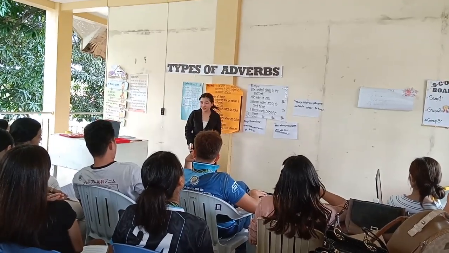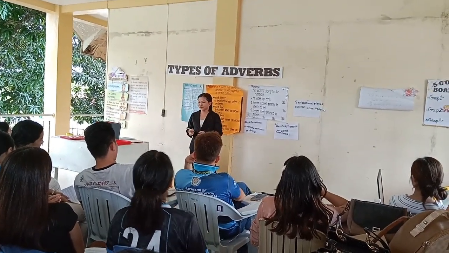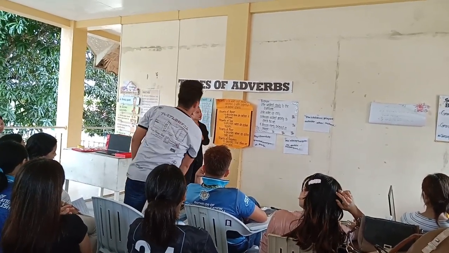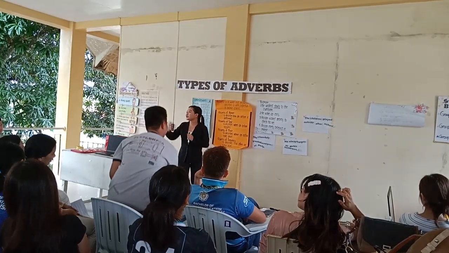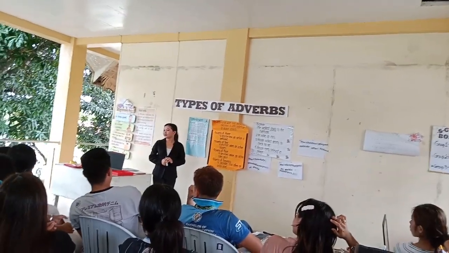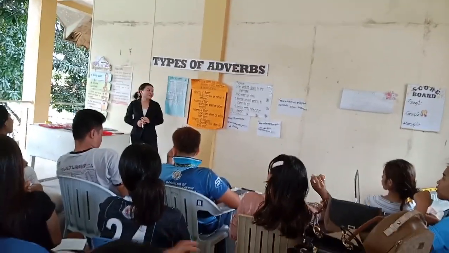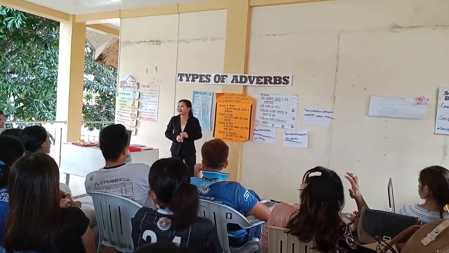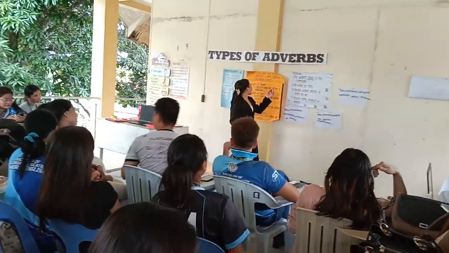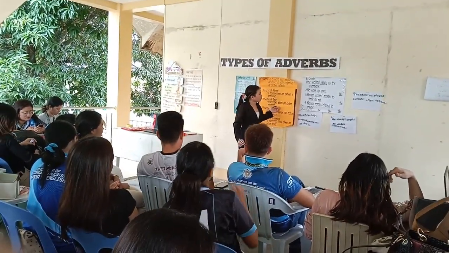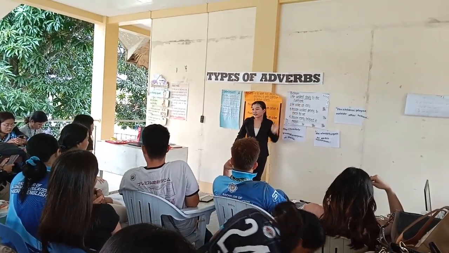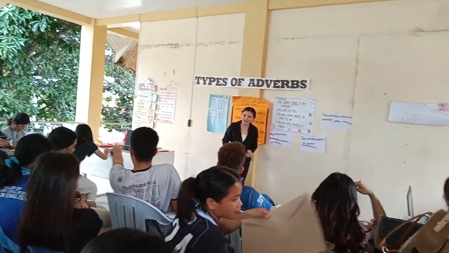Now, what is the function of the word slowly in the sentence? Yes, Jaymar? The adverb slowly describes the verb walk. Yes. It describes how the person walks, slowly. Very good. So slowly there is an adverb of manner because it tells how an action is performed. The word slowly modifies the verb walks. Is that clear? Yes.